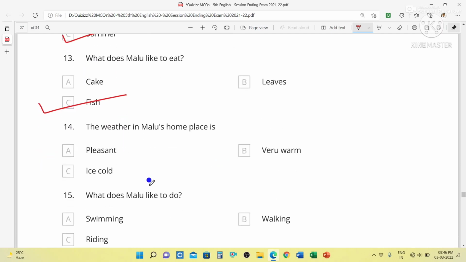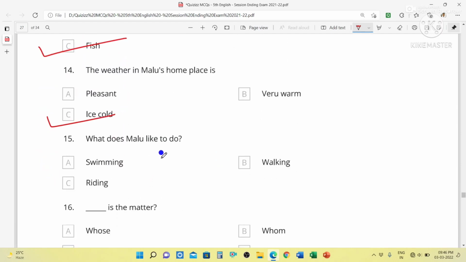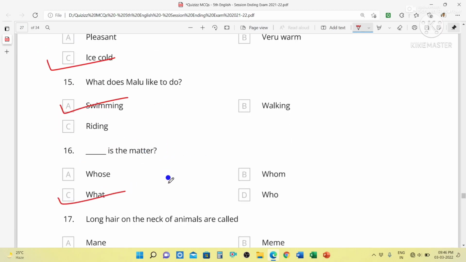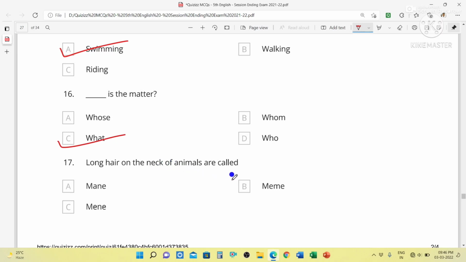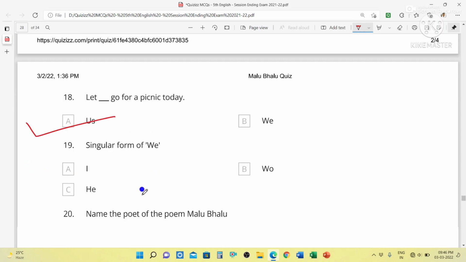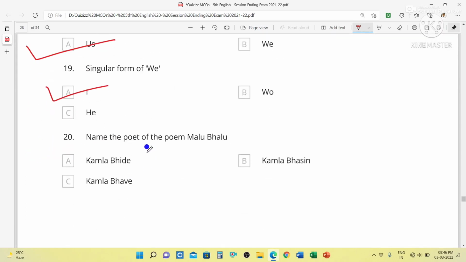The weather in Mallu's home place is ice cold. What does Mallu like to do? Swimming. Long hair on the neck of animals is called mane. Let us go for a picnic today. Singular form of who is I. Name the poet of the poem Mallu Bhalu. That is Kamla Bhasin.